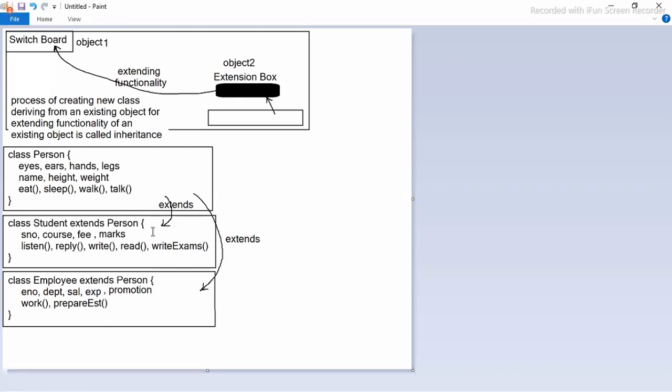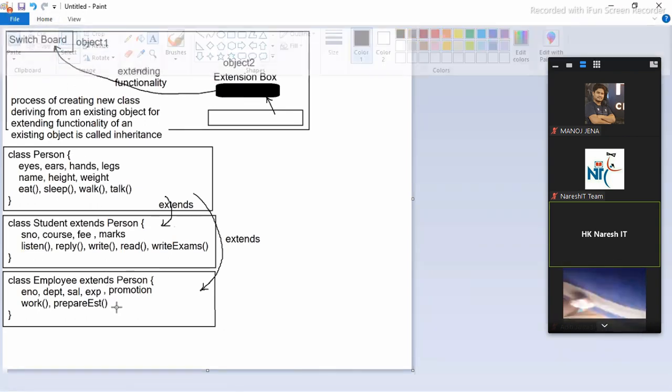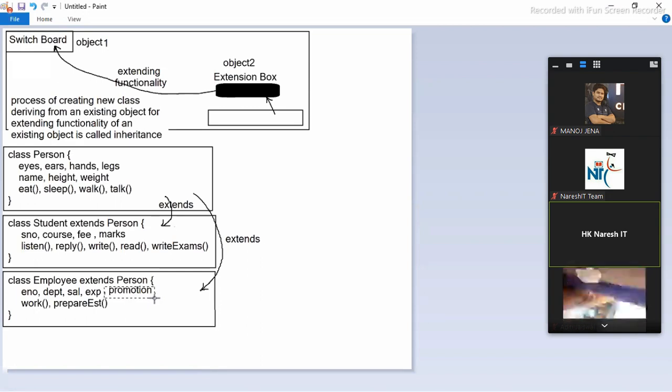Now tell me, for the student and employee both, common properties and behaviors I want to add, where do I need to add? Can I add in both the classes? Is it a good idea adding in both the classes?